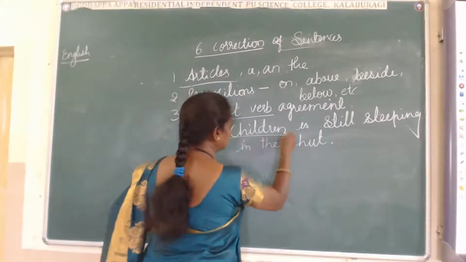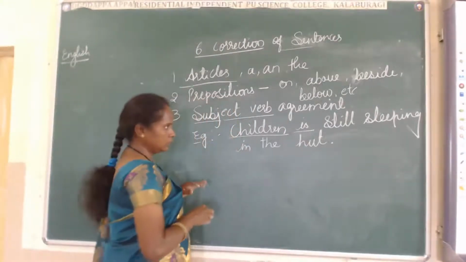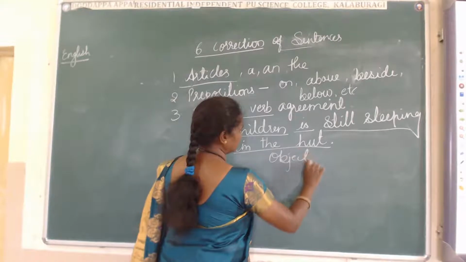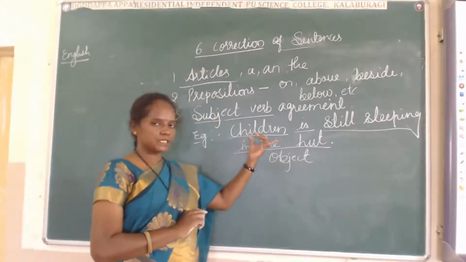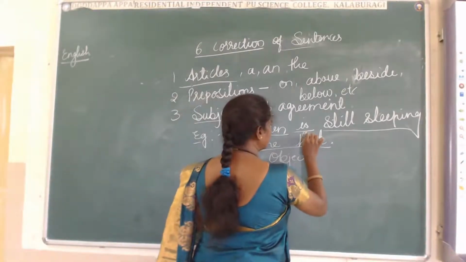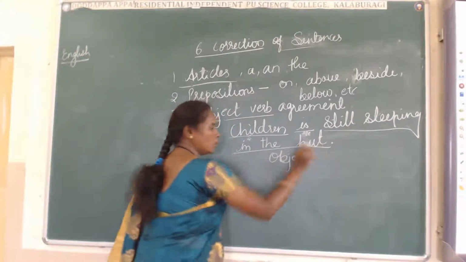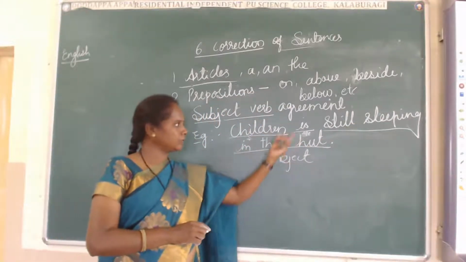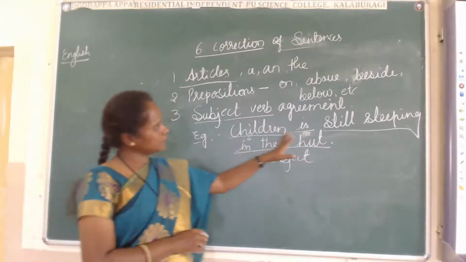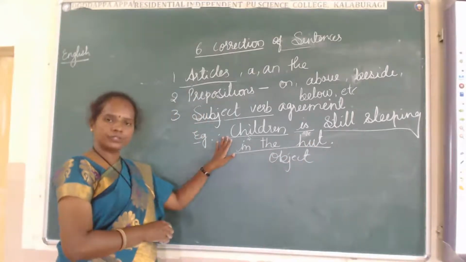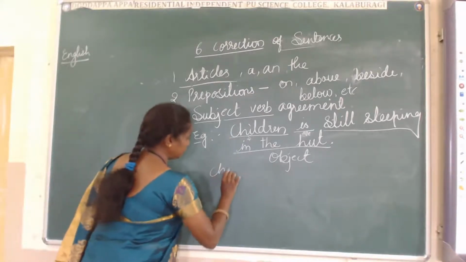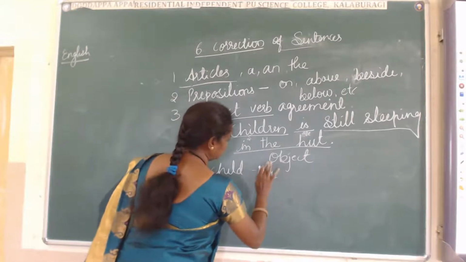Here the subject, children, is there, and the verb is there. Students, listen to me here properly. Children is the subject, and this is the verb, and this is the full predicate. Subject and predicate. In the predicate is the verb. Here, children is still sleeping in the hut. Okay, children, whether it is singular or plural? Singular? No, it is plural. Child, children.